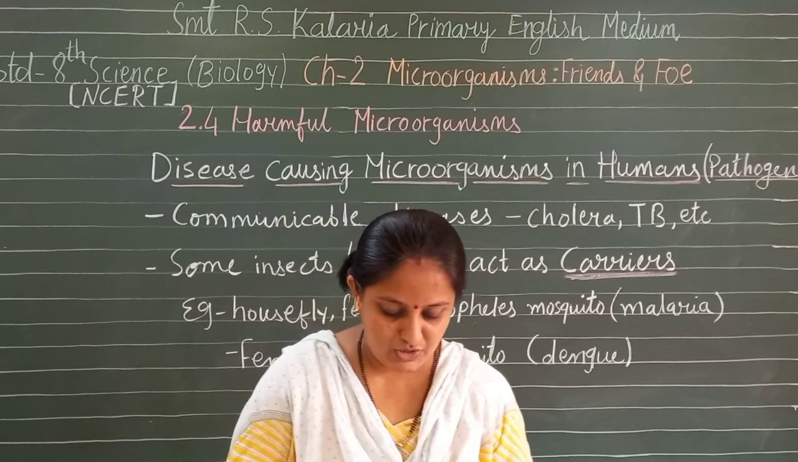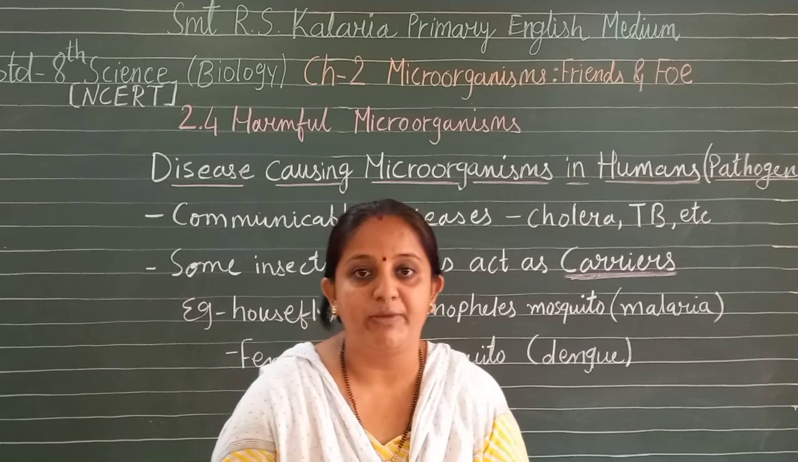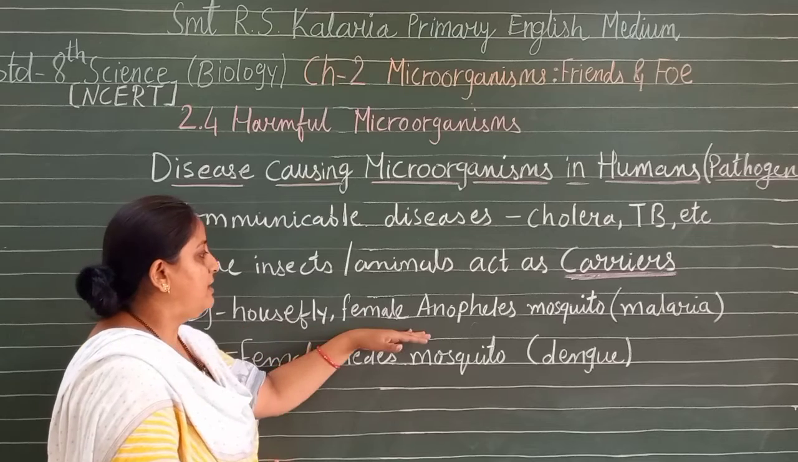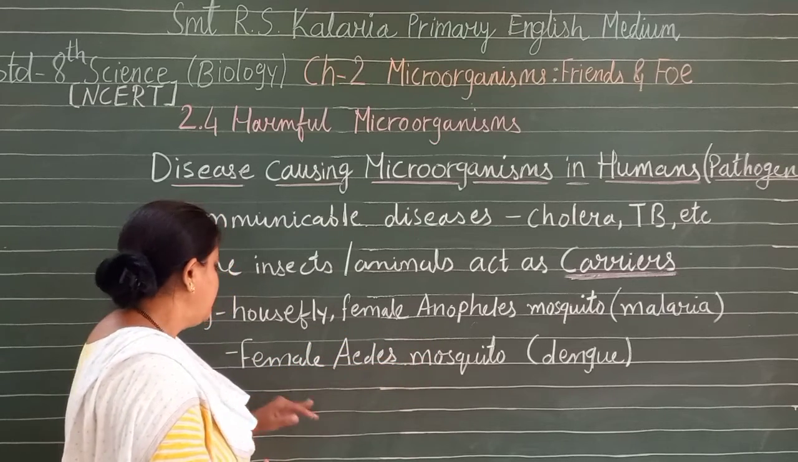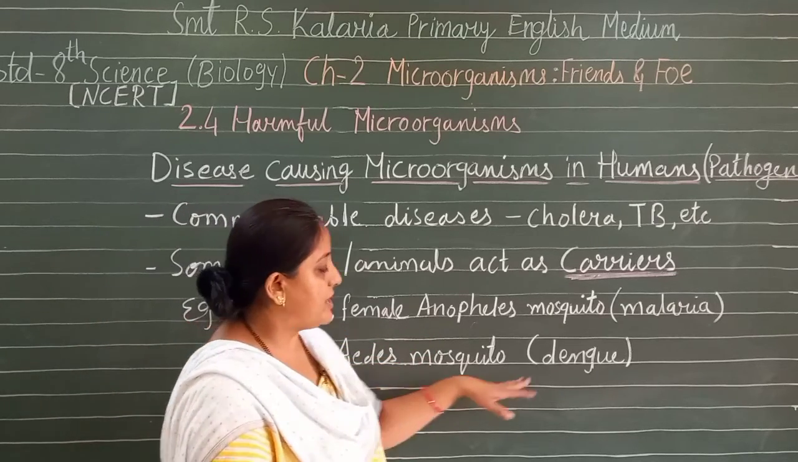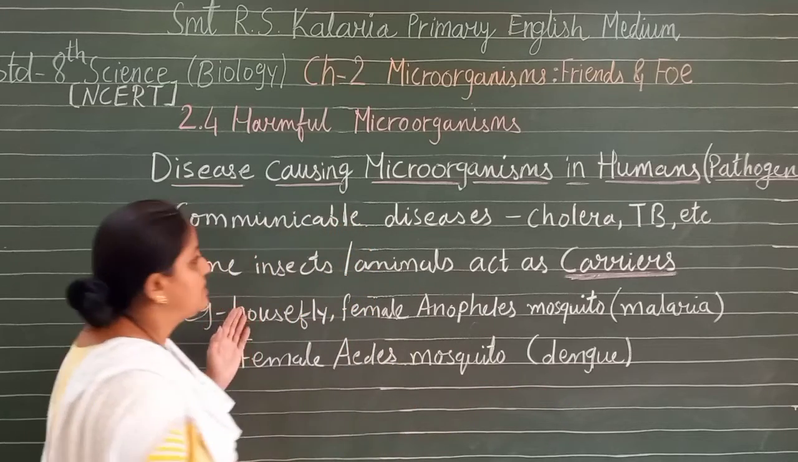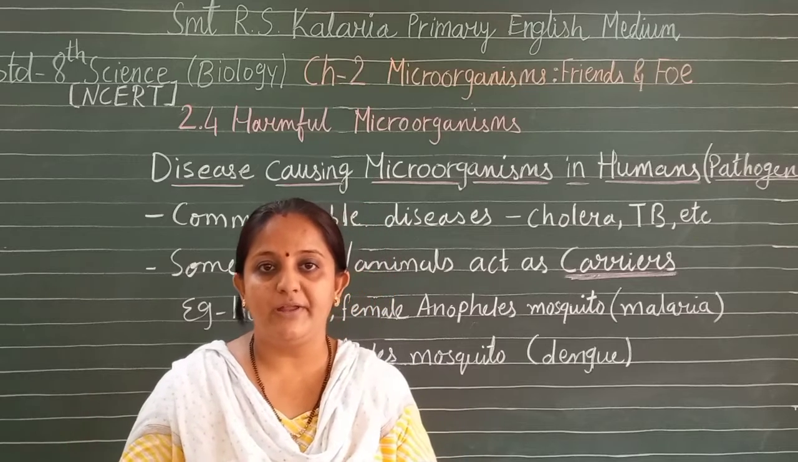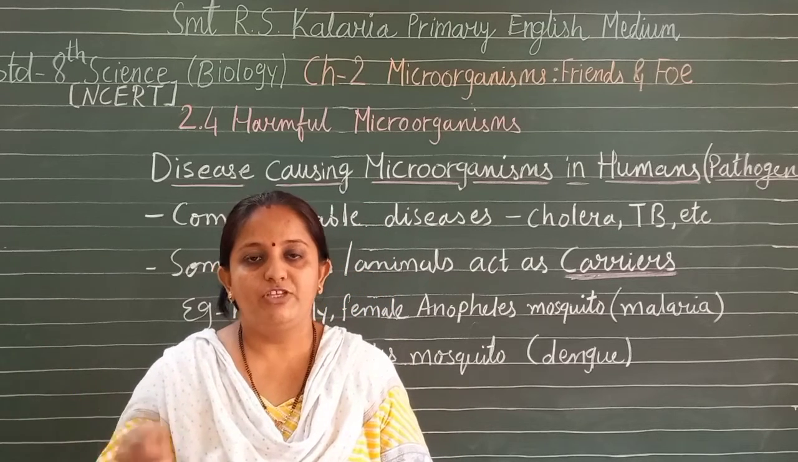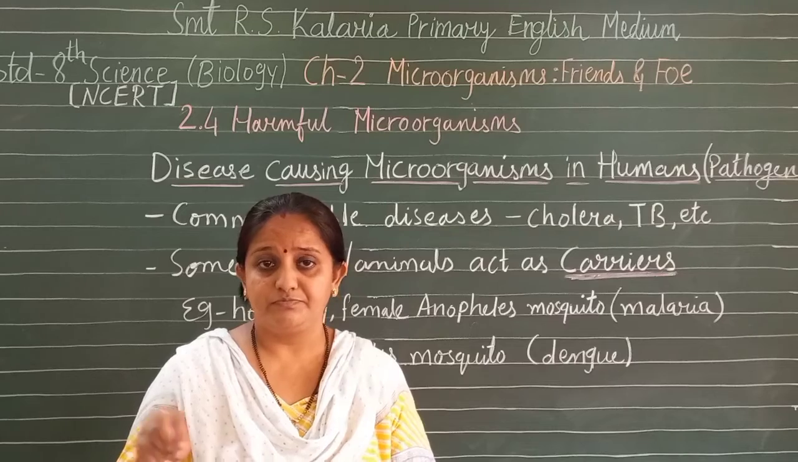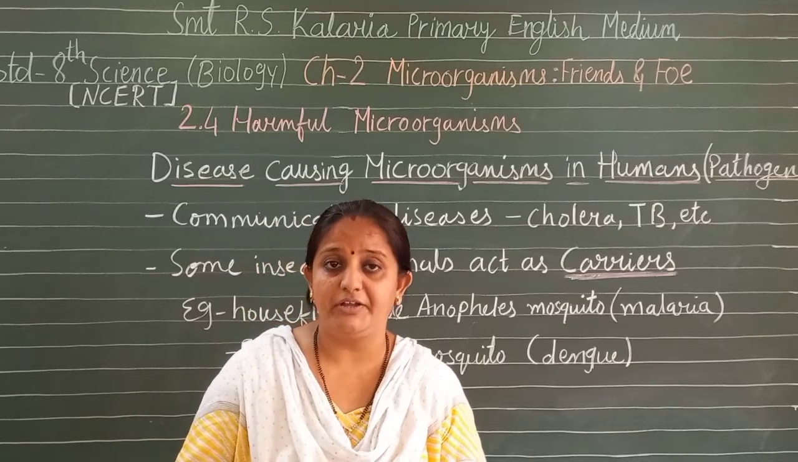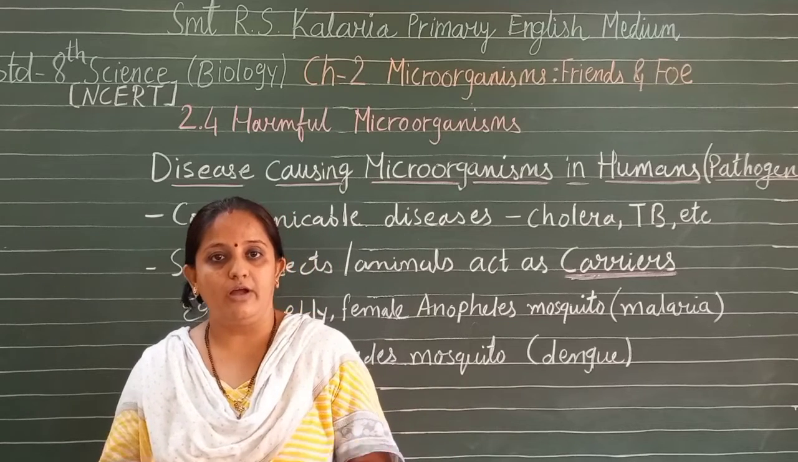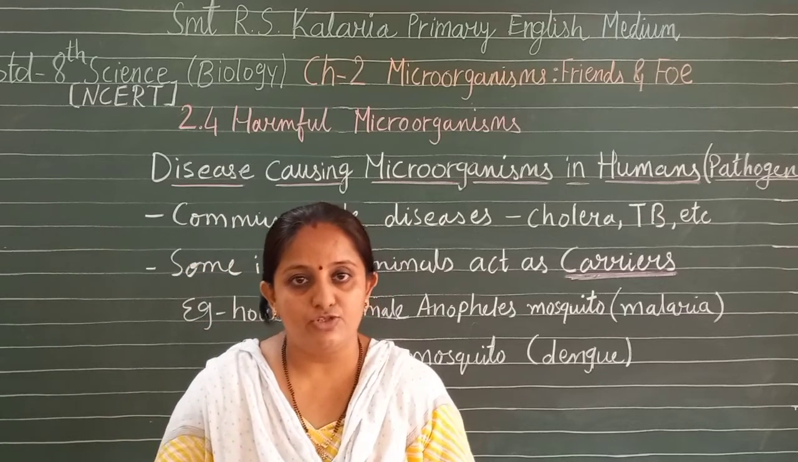Now try to make a list of the measures which help to avoid the spread of malaria. These are the carriers: housefly, the female Anopheles mosquito which causes malaria, the female Aedes mosquito which causes dengue, and the several houseflies which sit on garbage and dirty places and on food which is not covered, making the food contaminated, and the person who eats that food is likely to get sick and may let disease-causing pathogens enter the body.